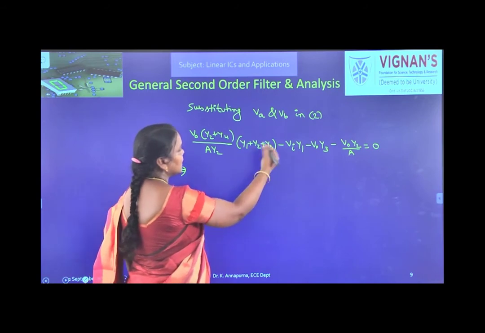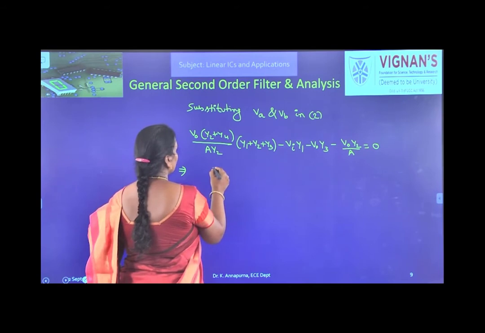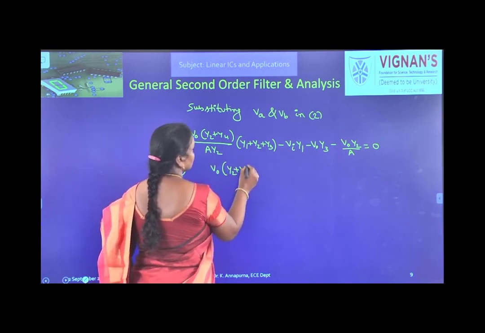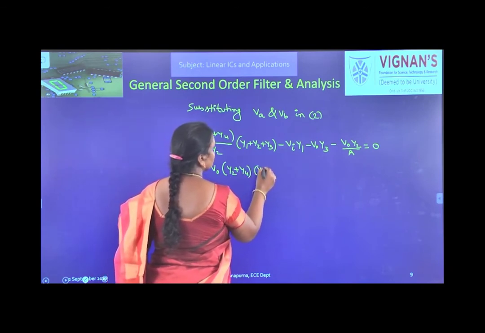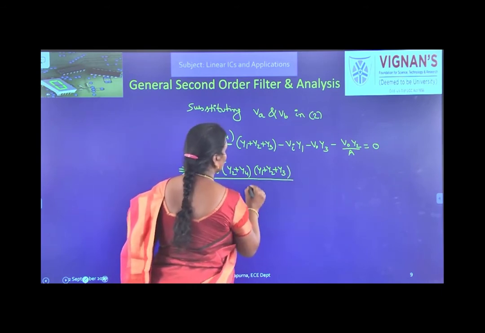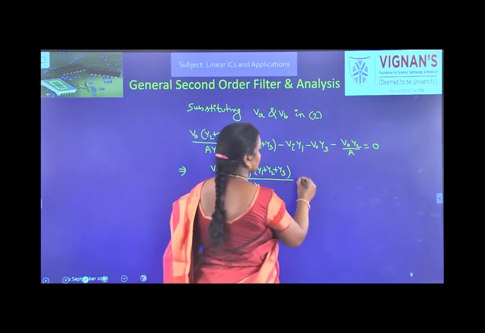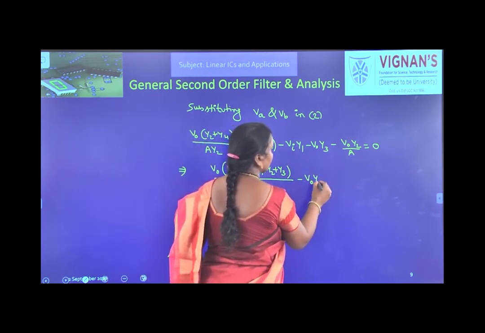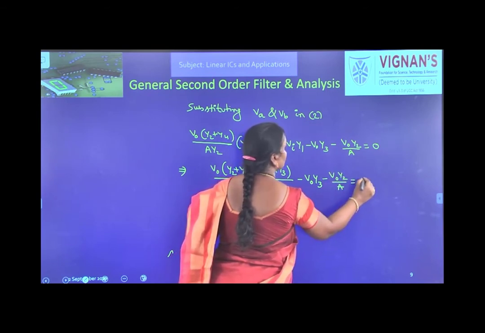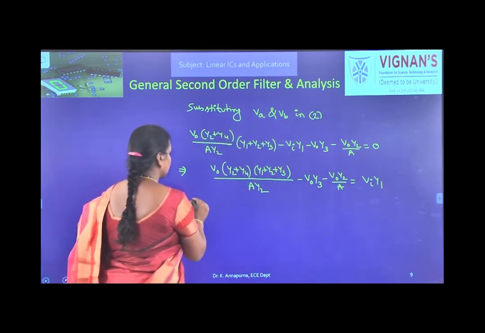So here take V0 terms to one side and Vi terms to the other side. So what will you get? V0 into (Y2 plus Y4) into (Y1 plus Y2 plus Y3) by A Y2. This Vi Y1 let us take to the other side. So this is V0 Y3 minus V0 Y2 by A is equal to Vi Y1, right.